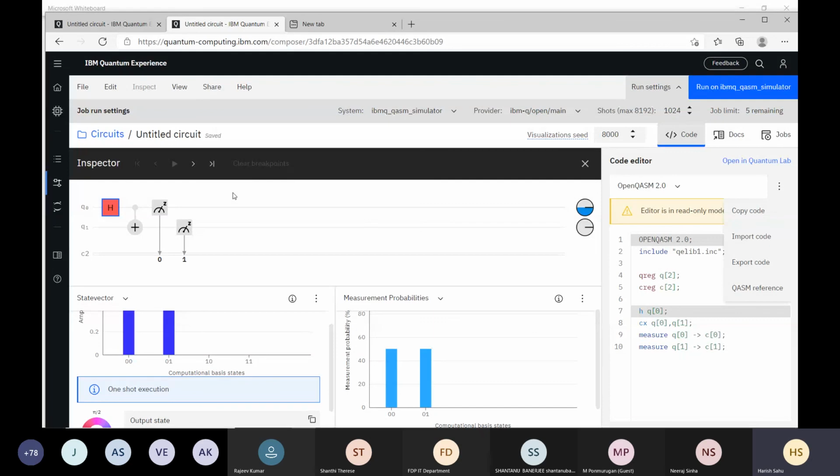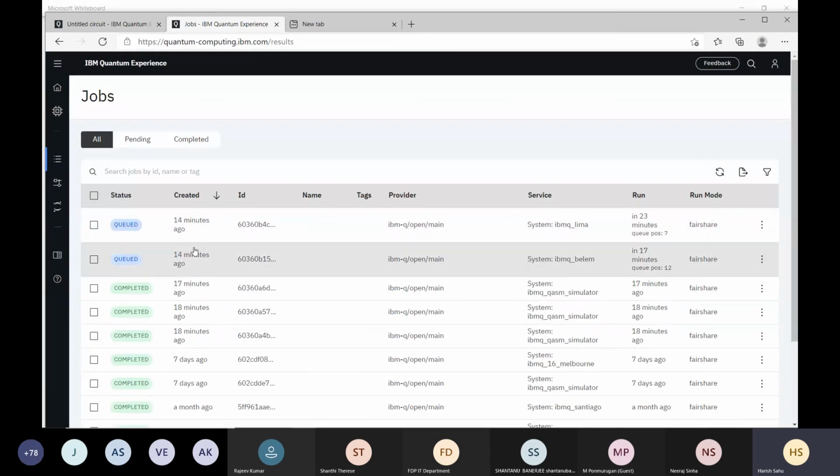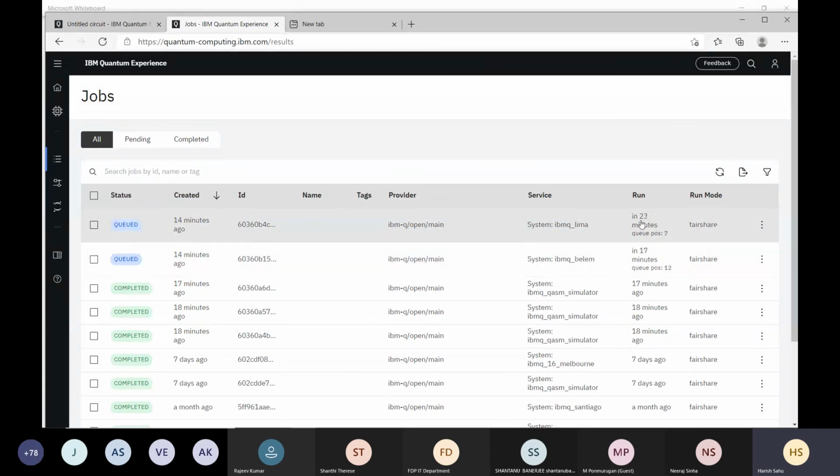There is another way, with Qiskit, that we will see in the last session. Now, what are the options remaining here? These are the jobs which you are running. It is showing that 17 minutes are remaining before we get the result. So quickly, what I want to explain to you is the quantum circuit.